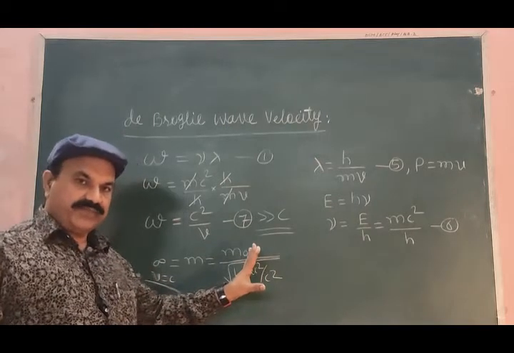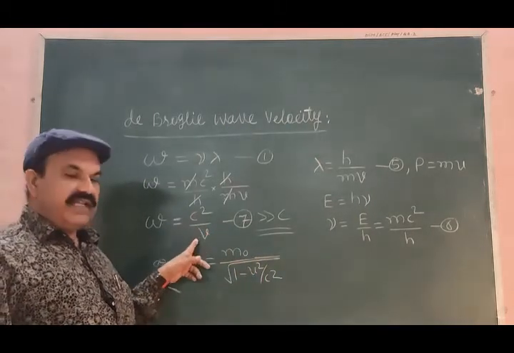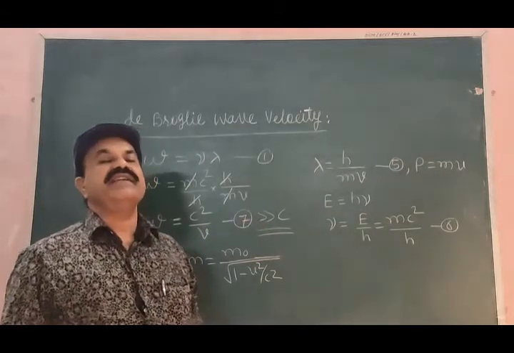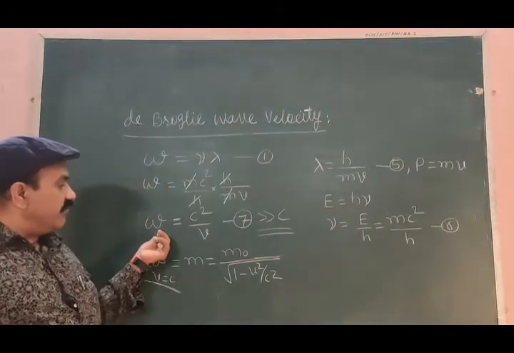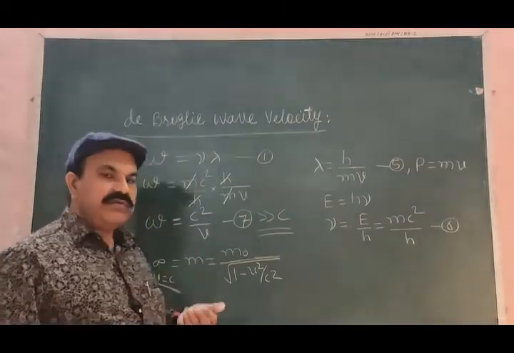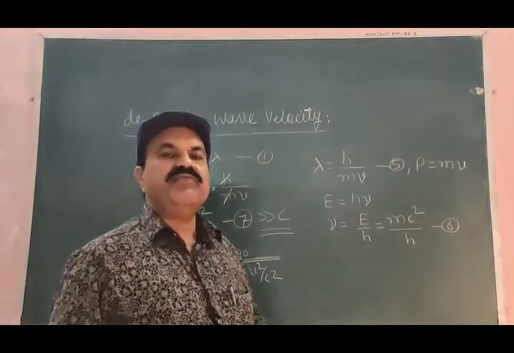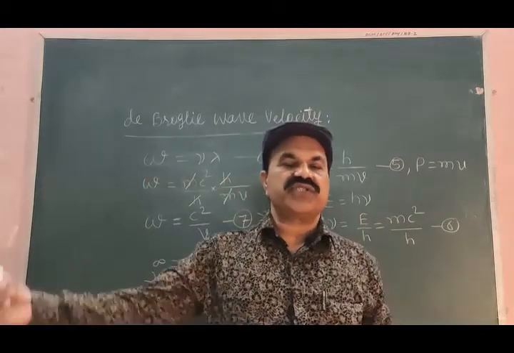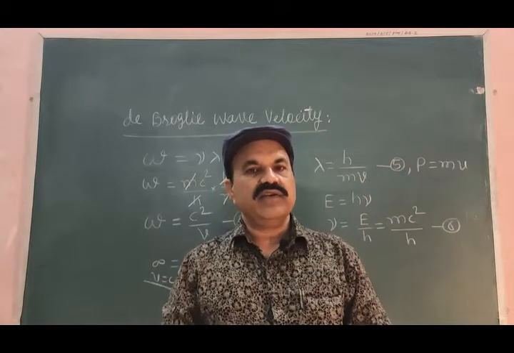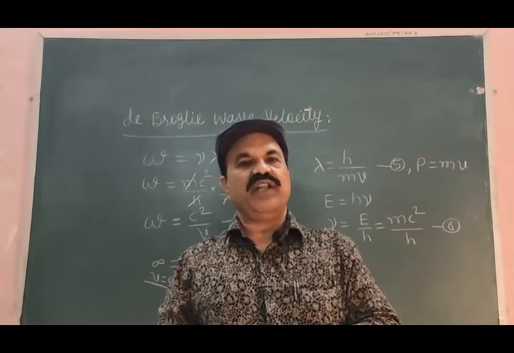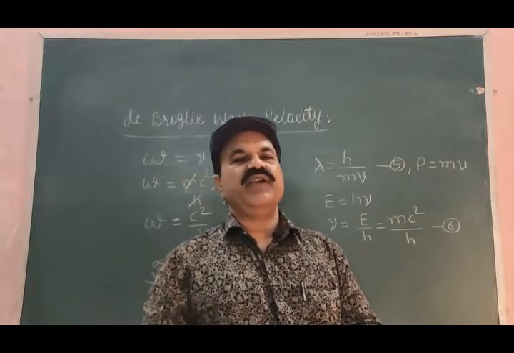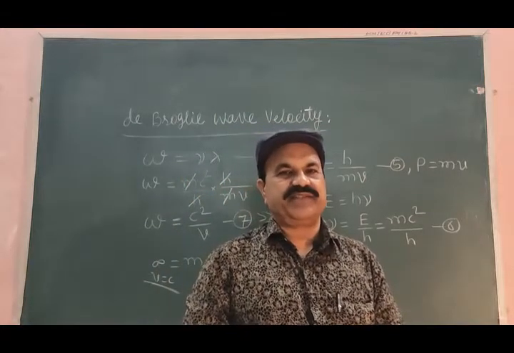From this equation, c square divided by v should be, of course, very much greater than c. It means that w is very much greater than c. And what is w? The velocity of the de Broglie wave associated with the moving body. The velocity of the de Broglie wave is more than the velocity of light.